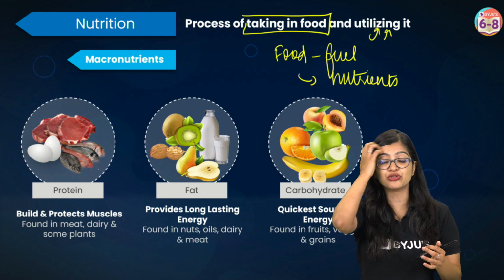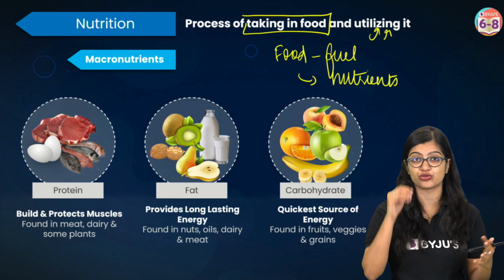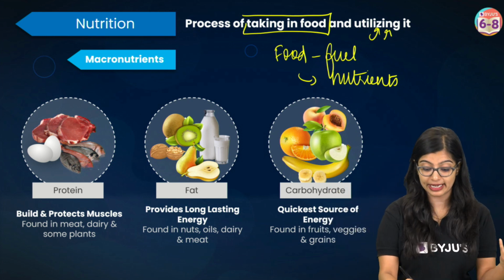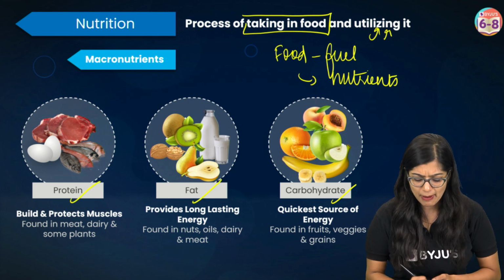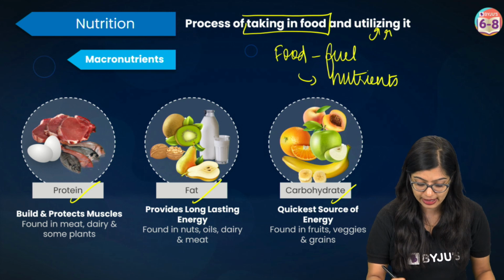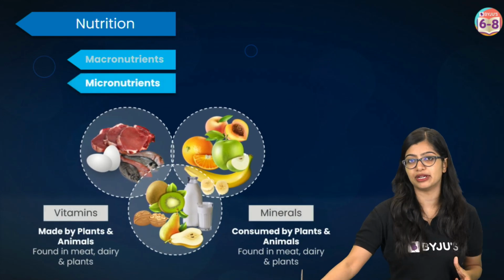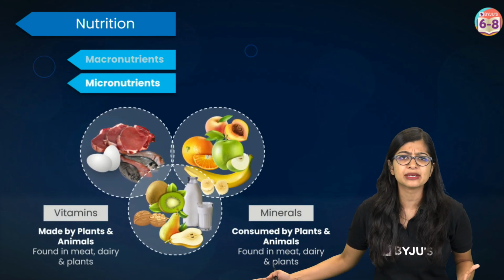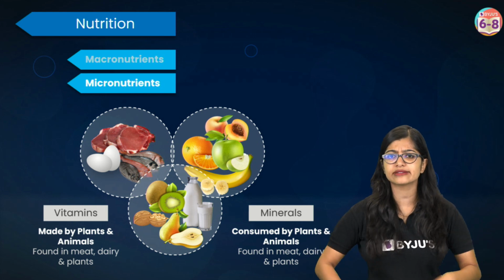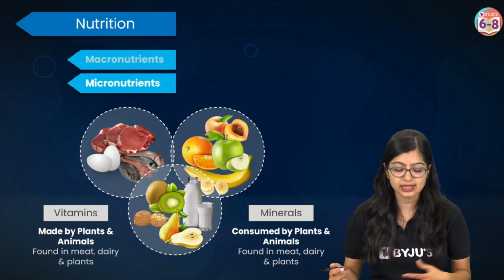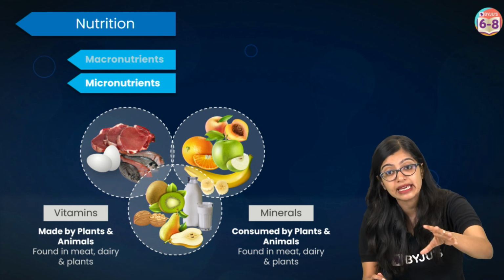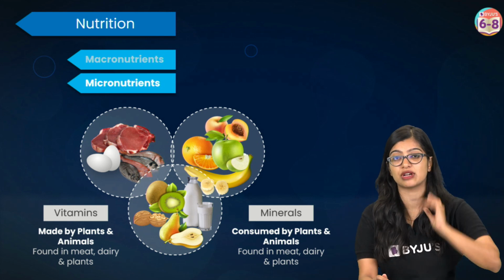Now, when we talk about nutrients, we have macro and micronutrients. Macronutrients mainly include your carbohydrates, proteins, and fats, while your micronutrients mainly include your vitamins and minerals. Now, it looks very simple: take in the food, your body utilizes it, and well and good, we are done with our work. But the thing is, most nutrients, especially our macronutrients, I would like to stress on that.